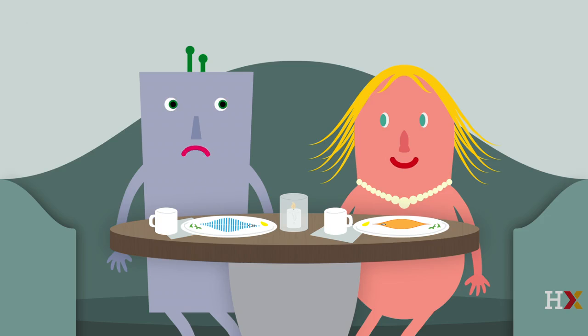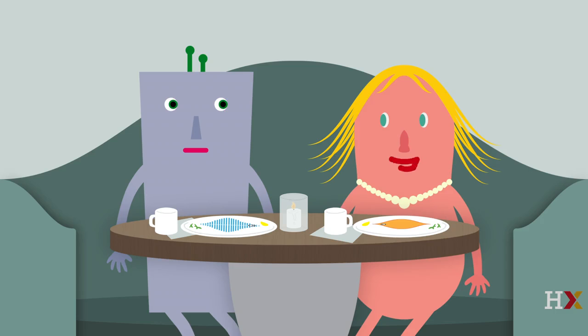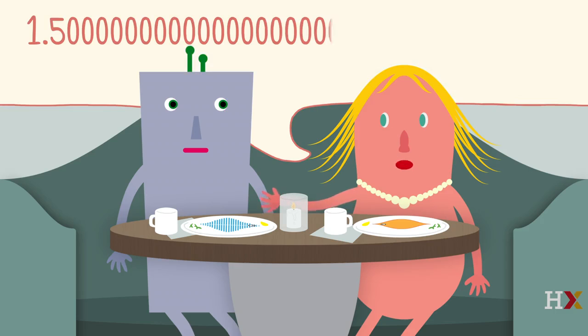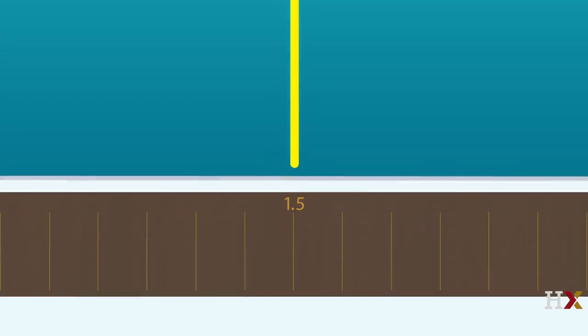Wait, that's crazy. Doesn't that mean we would never see Randy at 1.5? Look, she's there right now. Randy is approximately at 1.5, but do you really think it's exact? 1.50000 forever? Well, she's at 1.5 as far as we can tell. Even with the best ruler in the world, there's a limit to how precise our measurements can be.